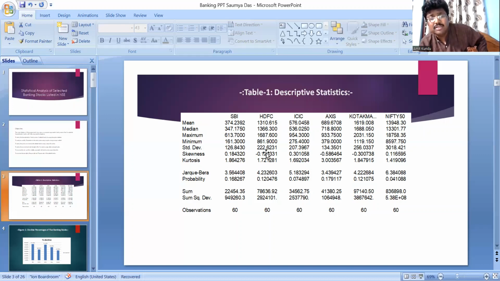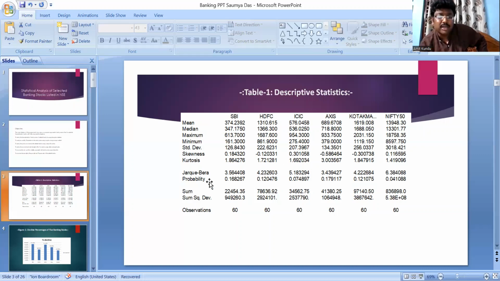For HDFC the kurtosis is also less than 3, and ICICI and Kotak Mahindra as well. So the kurtosis shows the closing price is very stable, and there is no such volatility.